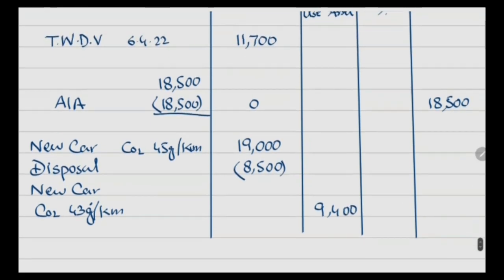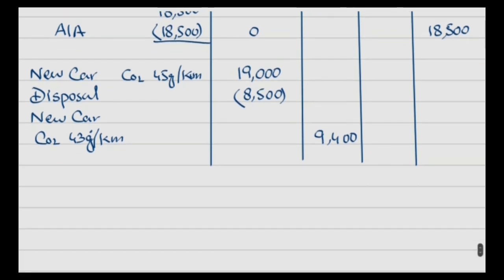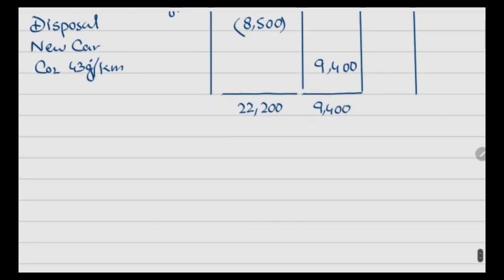So now we need to calculate 11,700 plus 19,000. This will be 30,700, and when we subtract 8,500 from this, we will get 22,200, and 9,400. On this balance, we have to record the writing down allowance.